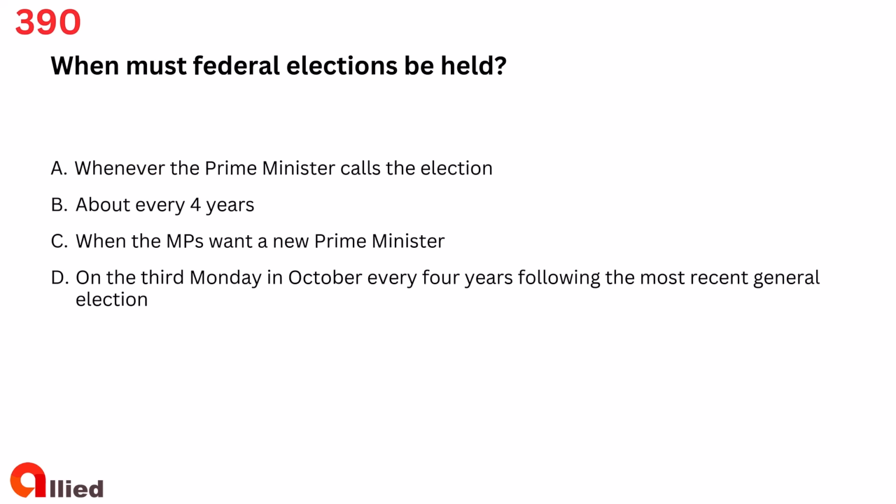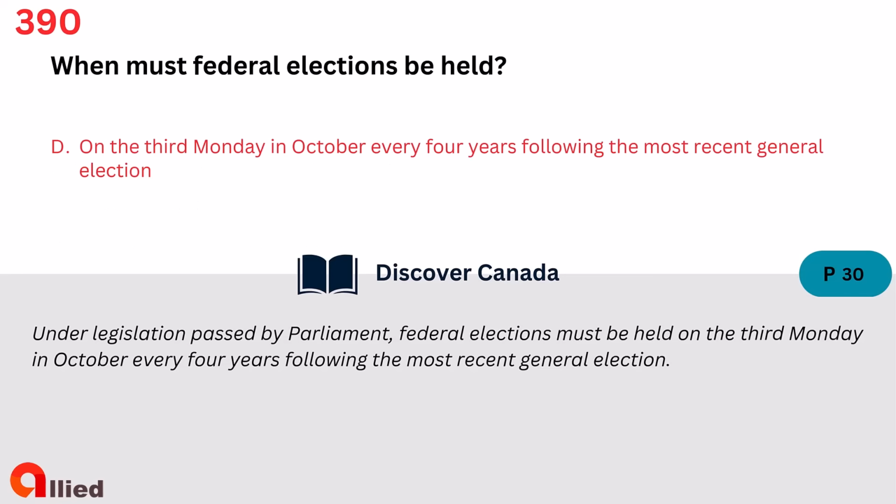Question 390. When must federal elections be held? A. Whenever the Prime Minister calls the election. B. About every 4 years. C. When the MPs want a new Prime Minister. D. On the third Monday in October, every 4 years following the most recent general election. The answer is D. On the third Monday in October, every 4 years following the most recent general election.